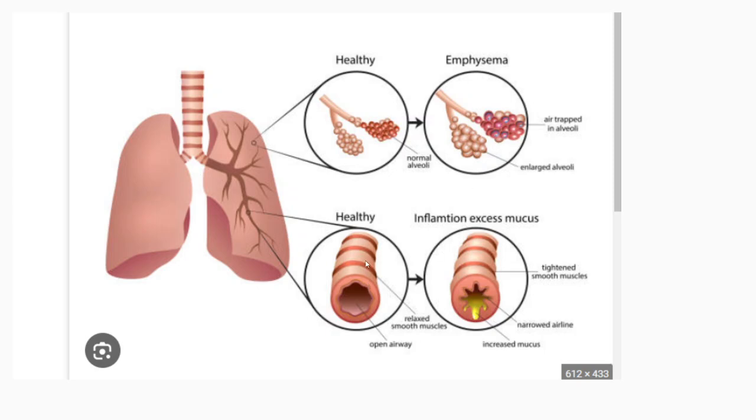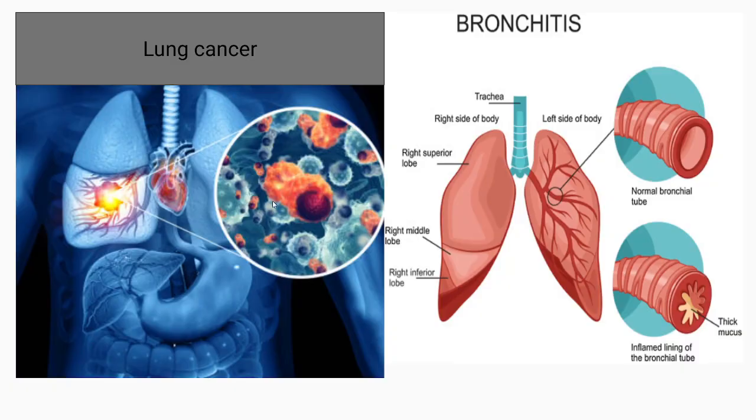Here the smooth muscle is present. Normally the muscles get relaxed easily, but here the smooth muscle tightening happens, so there is a narrowed airway. The bronchial tubes or breathing tubes narrow, and increased mucus production will be seen. Whereas in lung cancer, there is excessive growth of the cells, so it leads to lung cancer.